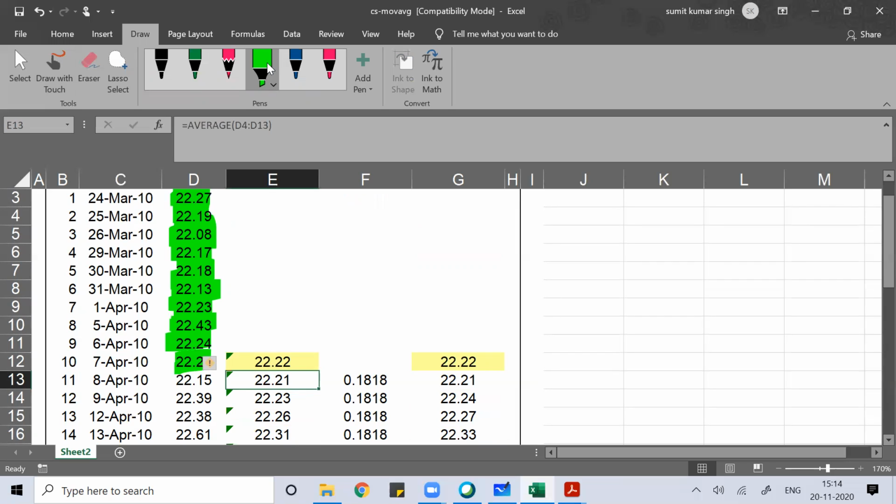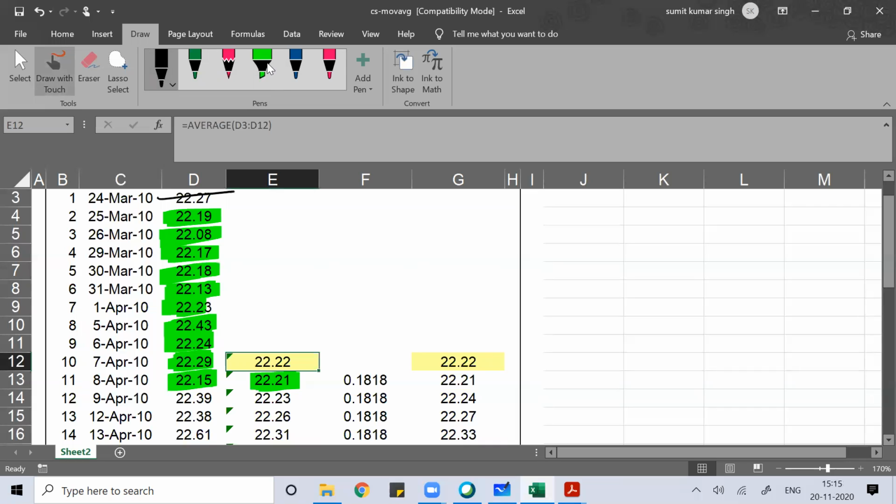Then when I find the simple 10-day moving average for the next day, I'll take this data, 1, 2, 3, 4, 5, 6, 7, 8, 9, 10. I will not take the first data point which I took before.